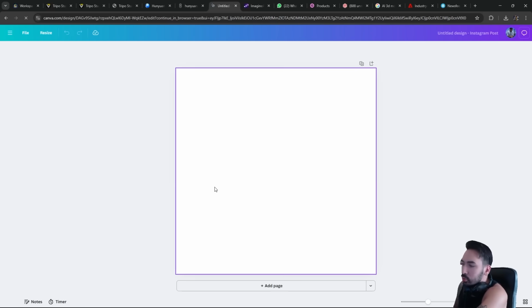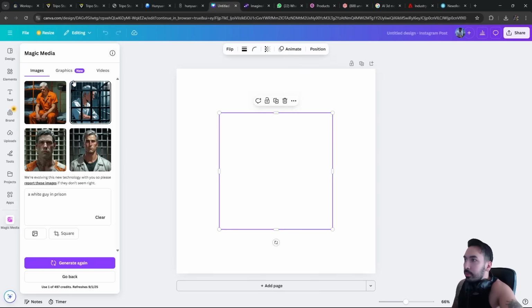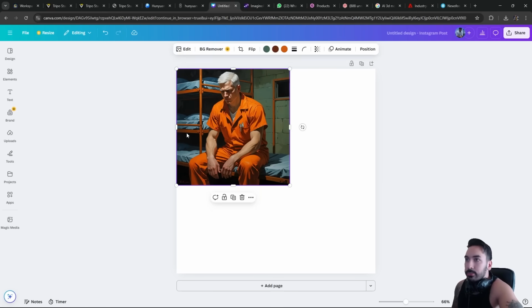And I already see a 2D canvas, so I already know it's not going to work properly. And as you can see, we got some excellent 3D models of a white guy in prison over here. That's amazing, isn't it? So in short, Canva basically just scammed us. They completely wasted our time.